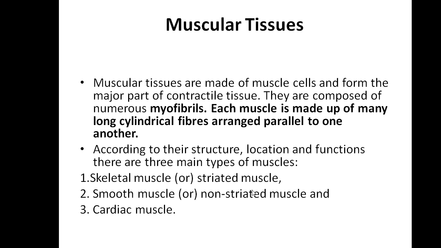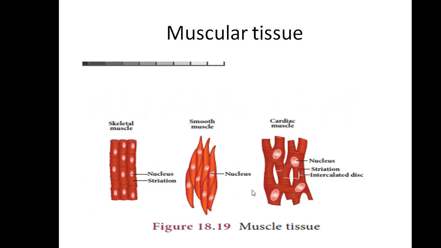According to their structure and location, there are three types of muscle: skeletal muscle (striated muscle), smooth muscle (non-striated muscle), and cardiac muscle. First, the muscular tissue. This is skeletal muscle, smooth muscle, and cardiac muscle, the same you have studied in the last year.